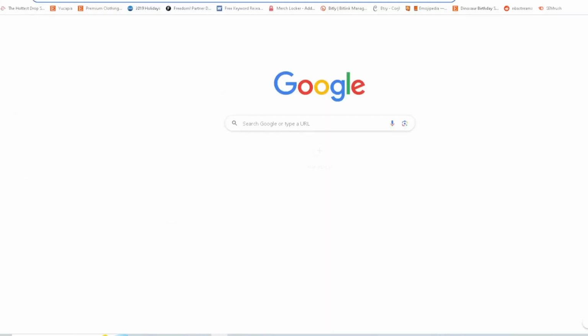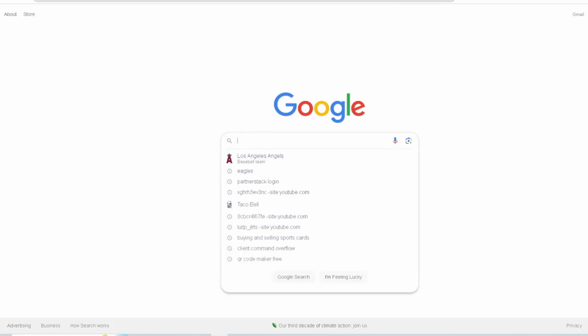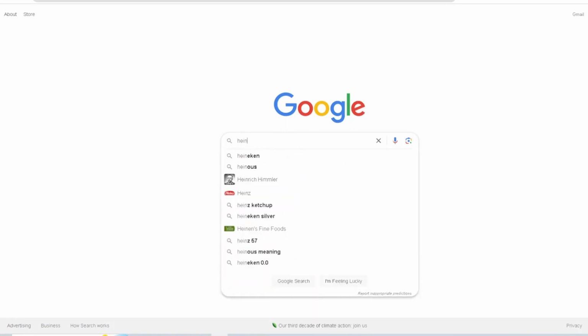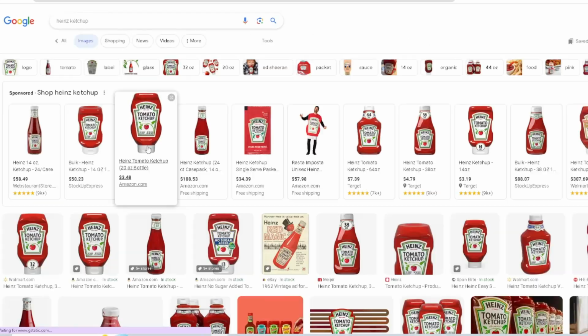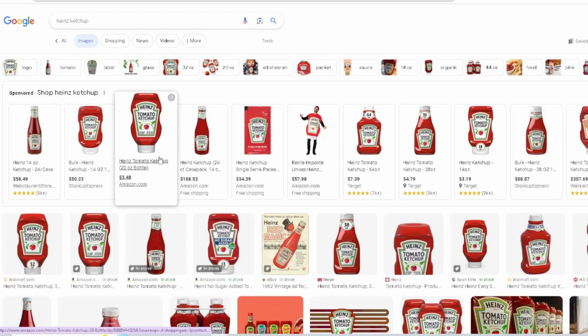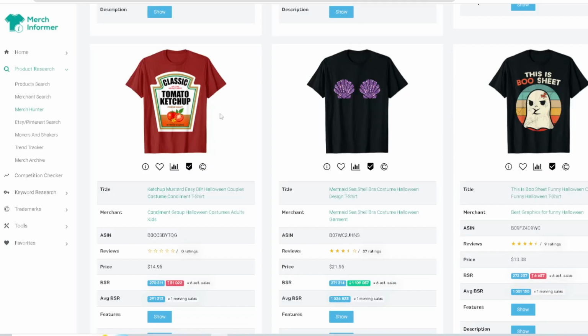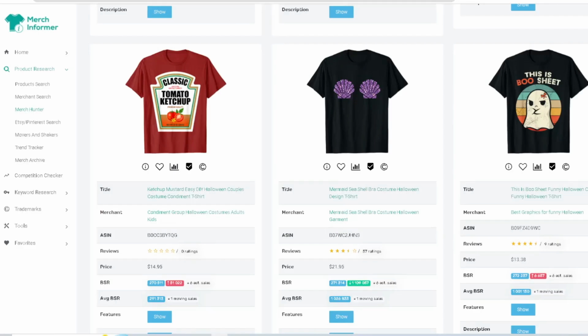If you just search Heinz, spell it right, Heinz ketchup, let's see if that pops up. Yeah, you see the image, you can kind of see what they're doing right there. They put "classic," but you can see it's very, very similar, but it's not the same, I guess. But it's pretty close. So something like that, me personally, would cause brand confusion, and I would not mess with something like that. That's just me.